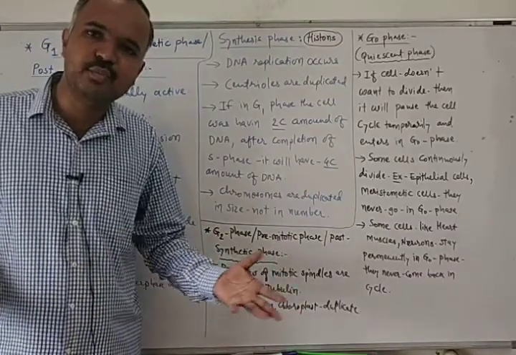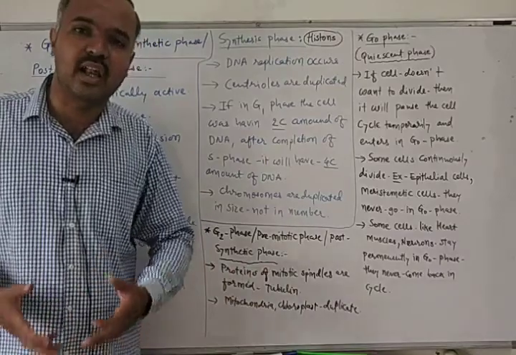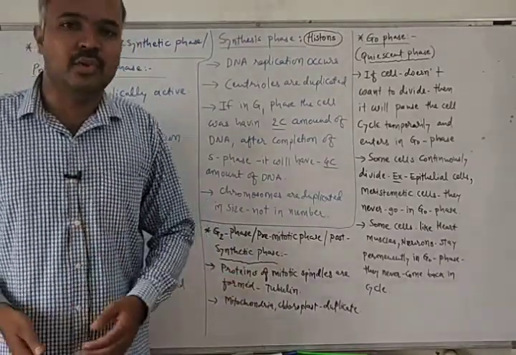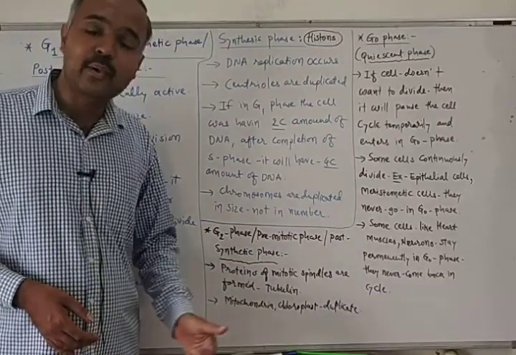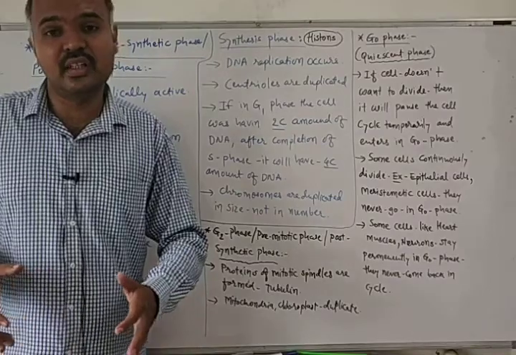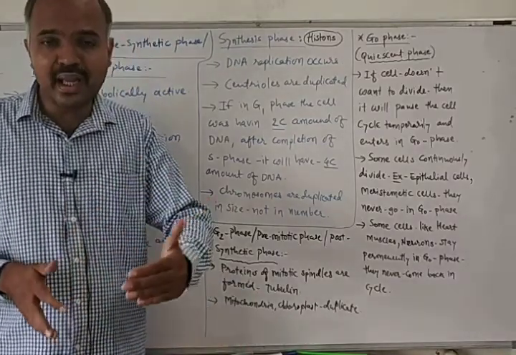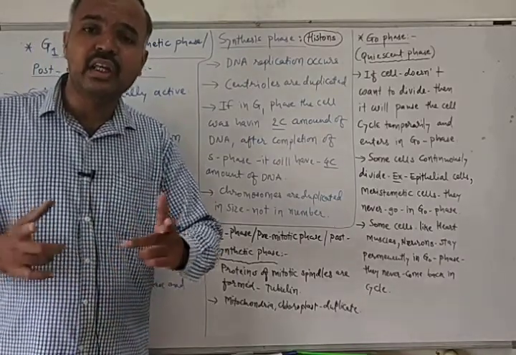For that, we have to duplicate the organelles also. So here mitochondria duplication and chloroplast duplication take place during the G2 phase.